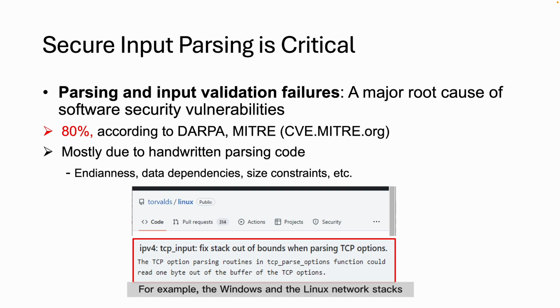For example, the Windows and Linux network stacks contain input validation vulnerabilities that have persisted for over 20 years. Since these flaws exist in kernel mode flow, they impact every user. So, securing parsers is critical.